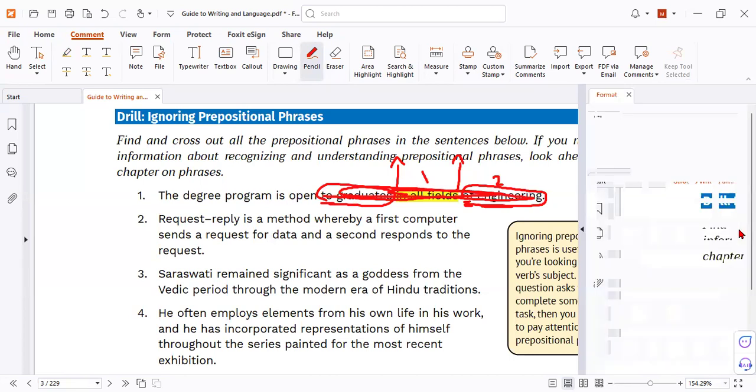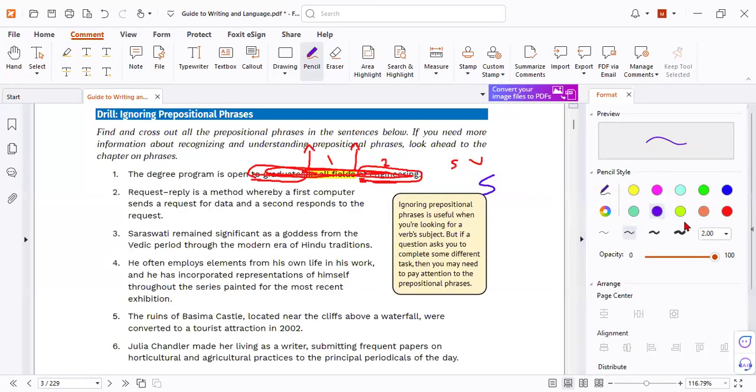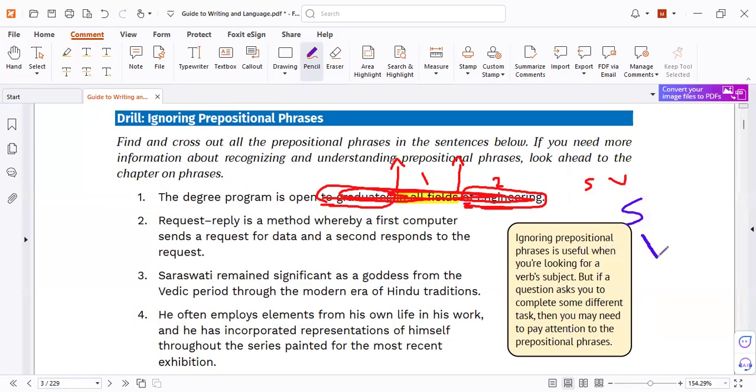We have some rules to say that your subject must be a noun or pronoun. Yes or no? Yes. Now open is an adjective, delete. Now we have is, the verb. Now ask yourself, what is open? The degree or the program? Program. Degree program is like a compound noun.